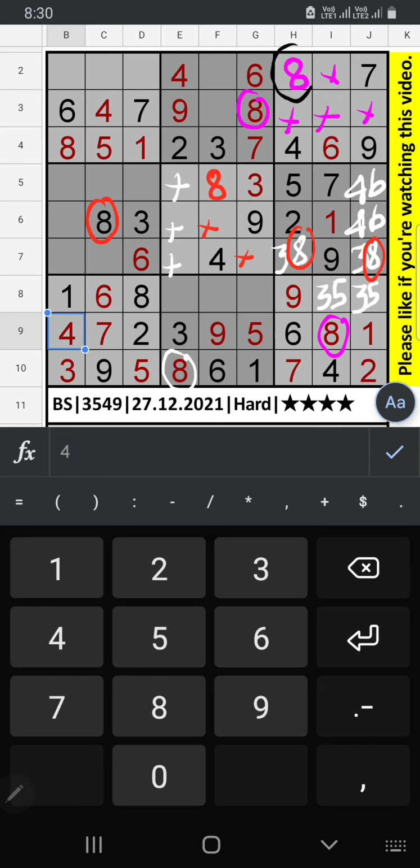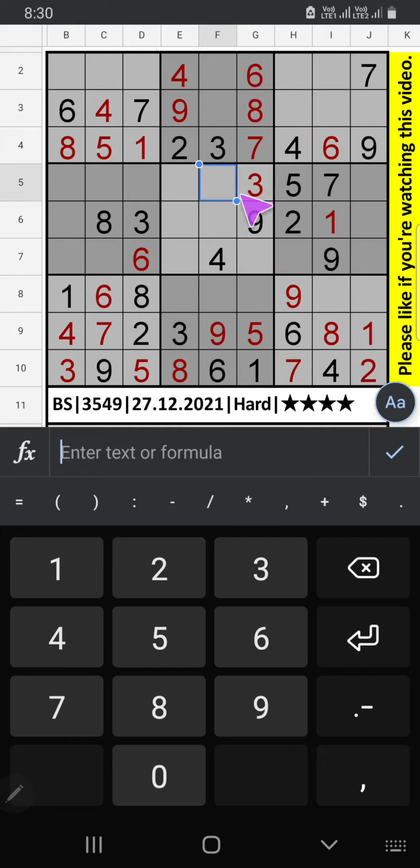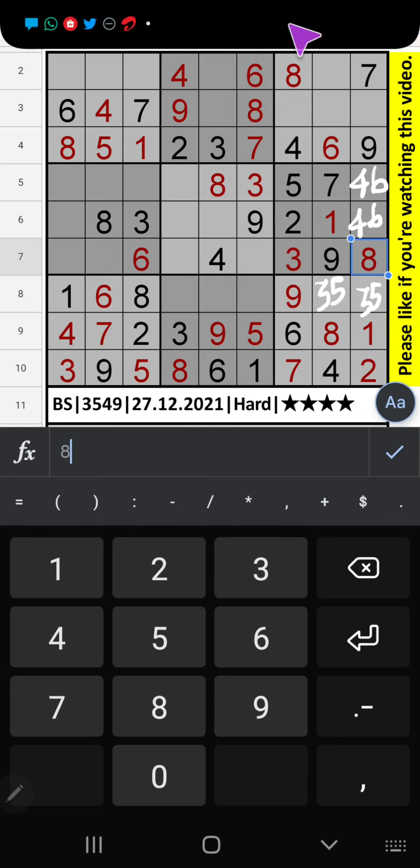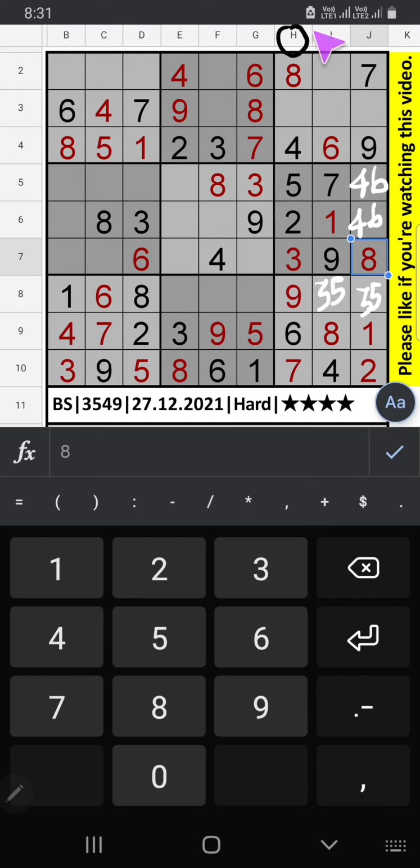Since 8 is here, 8 won't come here. 8 will be here. 3 will be here. In column H, one number is remaining, then 1 will be here. Since 1 is here, 1 will be above and 5 will be below.